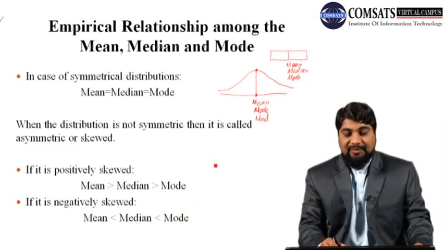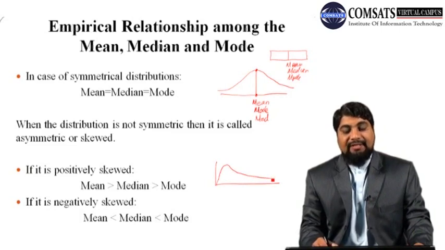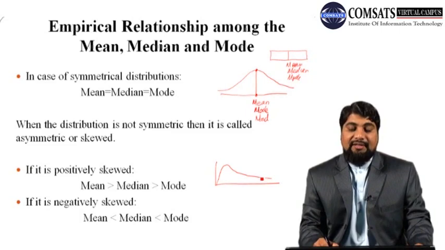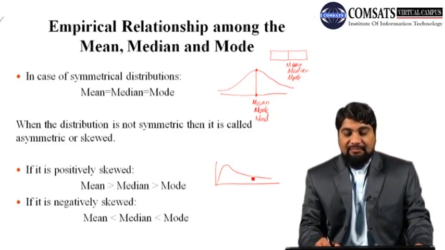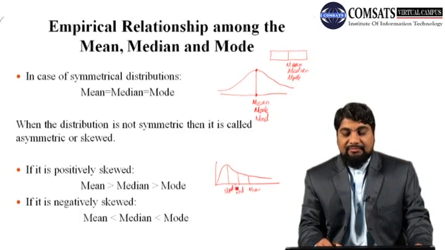For a positively skewed distribution, we can draw it here. In a positively skewed distribution, the right tail is longer than the left tail. Here the mean will be somewhat here, here we will have the median, and here the mode.